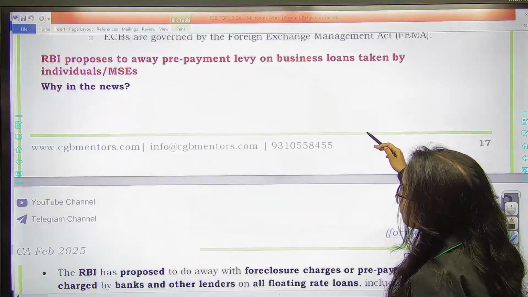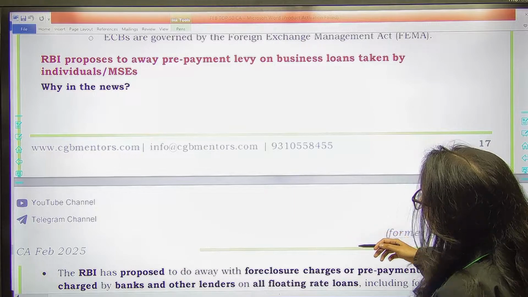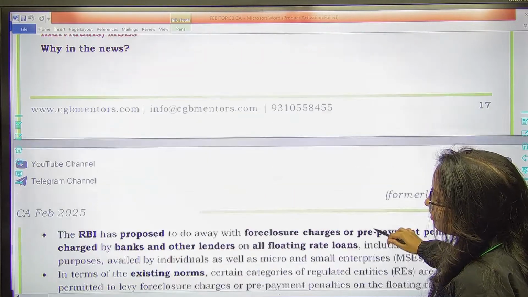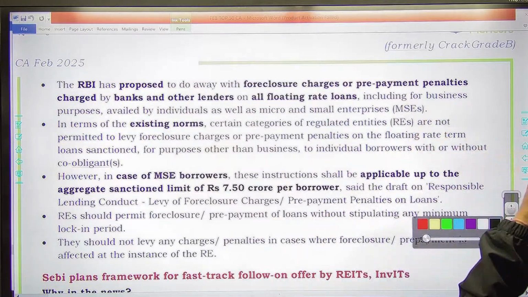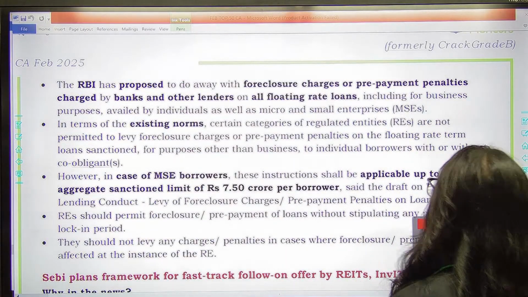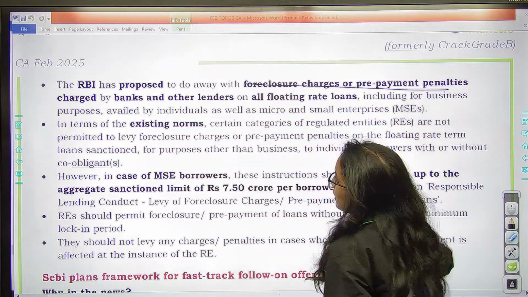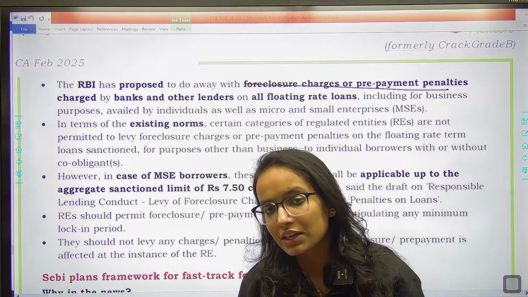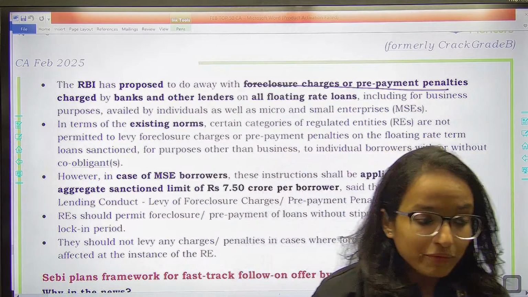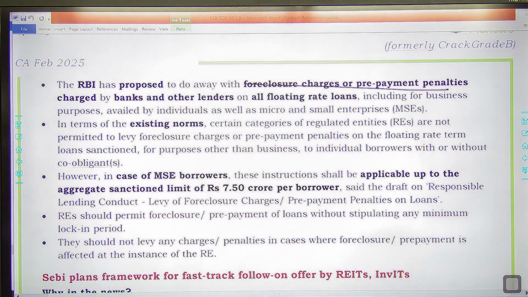Then next we have RBI proposes to do away with prepayment levy on business loans taken by individuals. Yeah. So this news is again important. Remember, RBI has proposed to do away with foreclosure charges or prepayment penalties. What are foreclosure charges? When you want to close your loan amount early, before its maturity, banks often charge you some penalty.